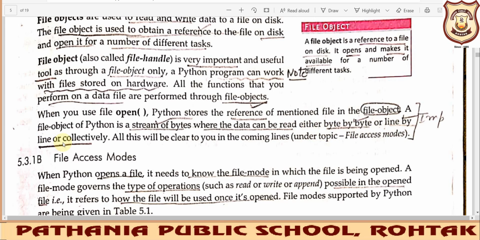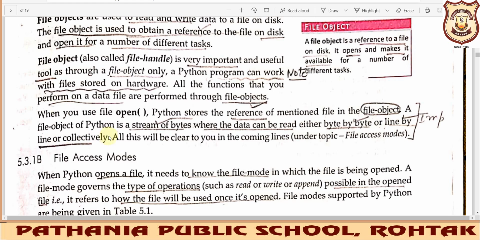We have different types of function: one is the read function, another is the readline function, and the third is the readlines function. These different functions tell how the data has to be read by this file handle.